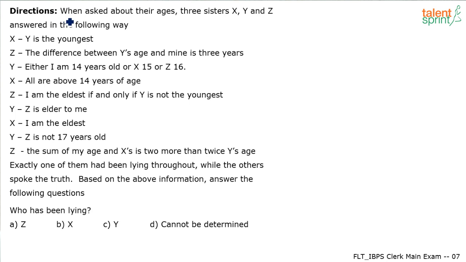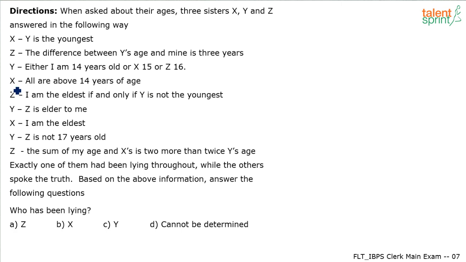The question says, when asked about their ages, three sisters, X, Y, and Z answered in the following way. Right, so they have given these kind of responses. Look at the responses. X has said that Y is the youngest. Z says the difference between Y's age and mine is 3 years. Then Y says either I am 14 years old, or X is 15 years, or Z is 16 years old.